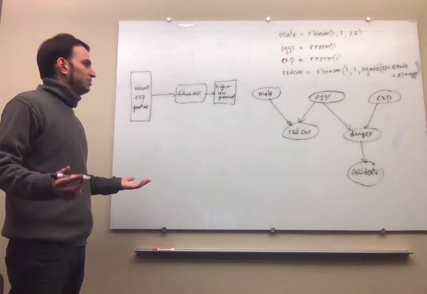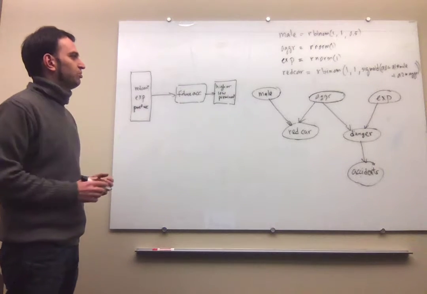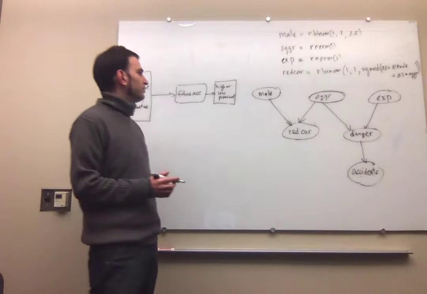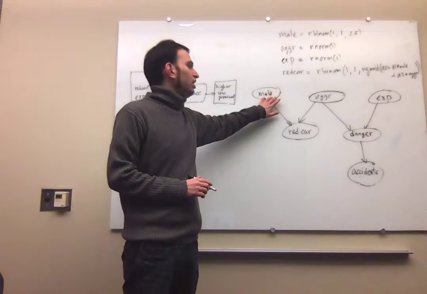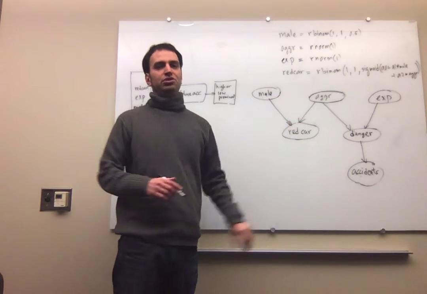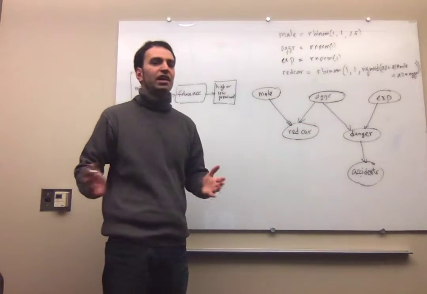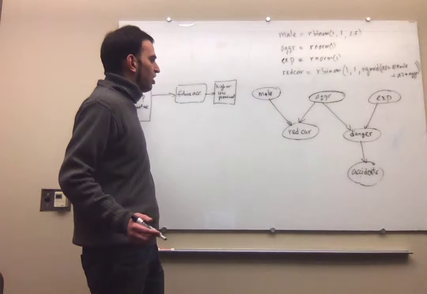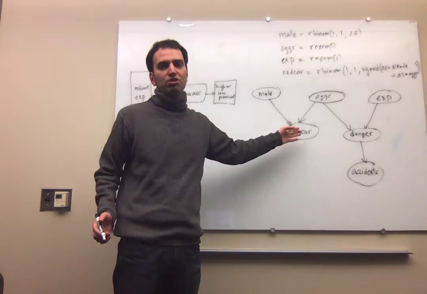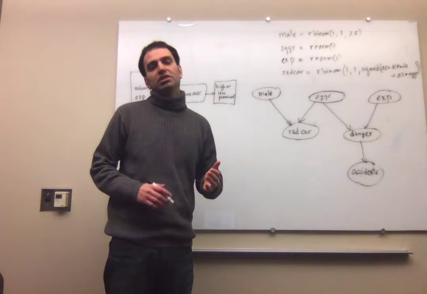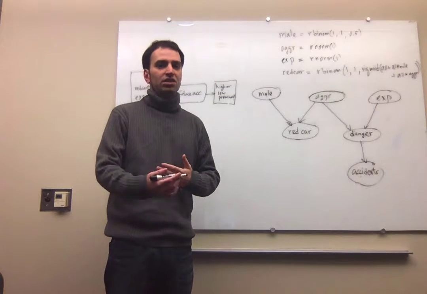Now, the reason this makes no sense is revealed pretty clearly in this causal graph, right? So it might be that you're not using gender, but gender actually causes the person to want or not want to buy a red car. So if you're using red car as a variable, well, that might just be a proxy for gender that you're using, at least in part. So that's basically not going to do it.